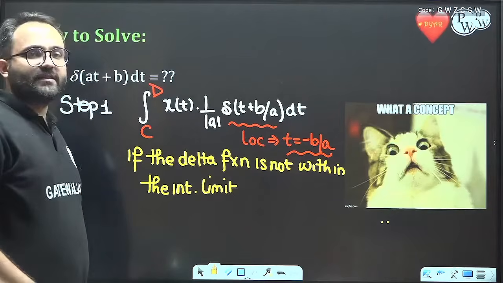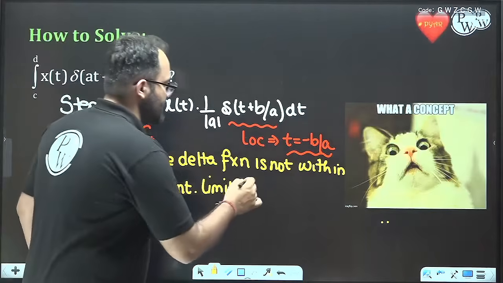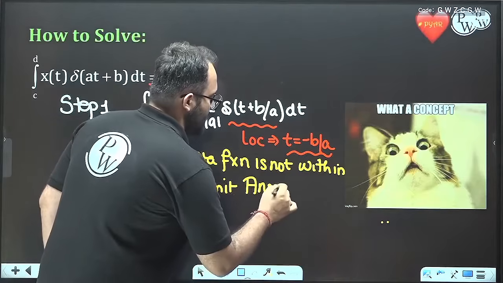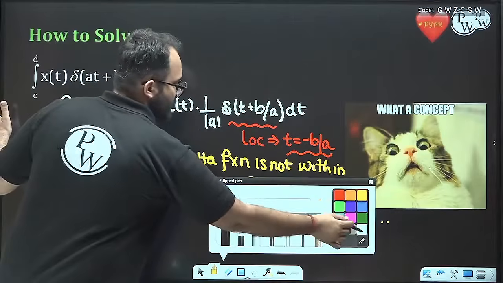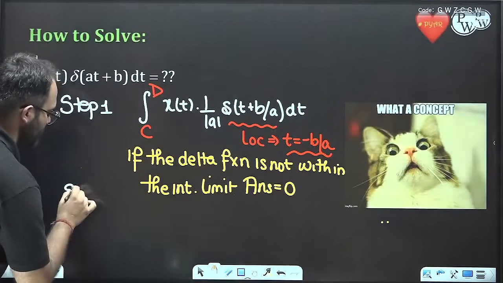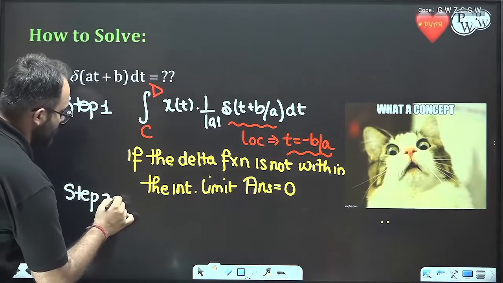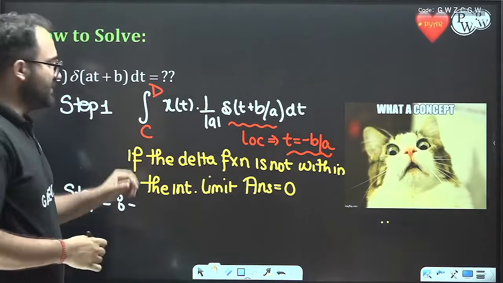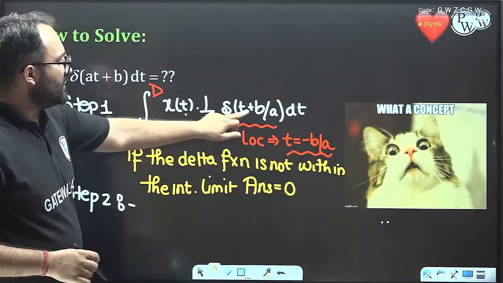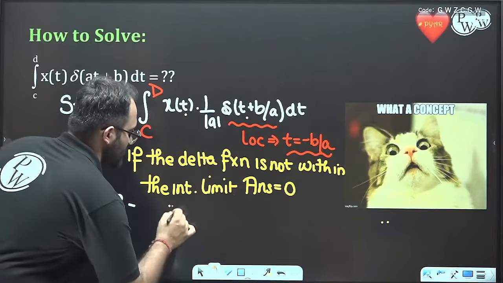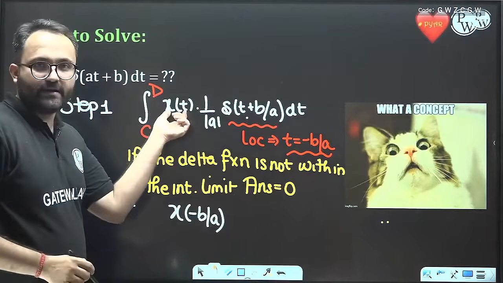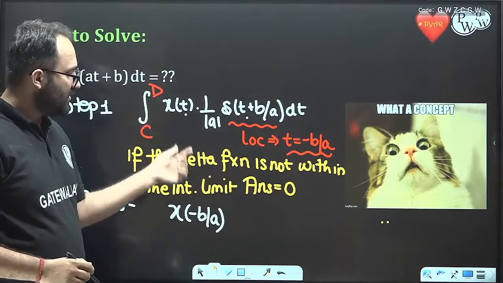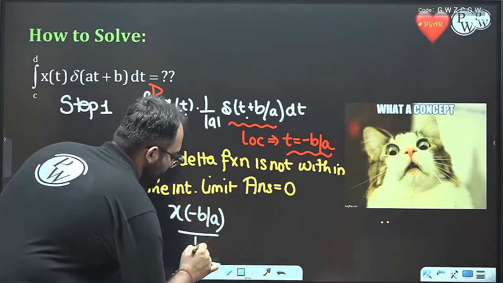If the delta function is not within the integration limit, then the answer is 0. Otherwise, we can solve it. Step 2: how can we solve it? When this gets multiplied by this, then x of minus b by a, we know how to write it, right? So x of minus b by a divided by mod a.